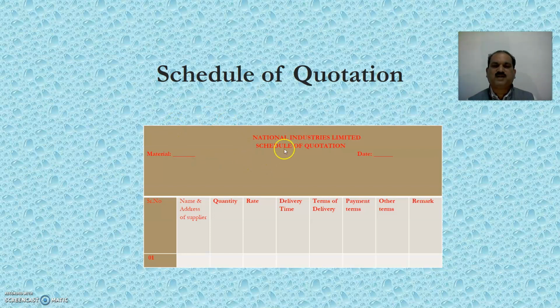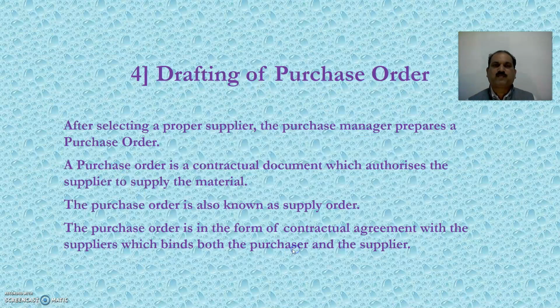Here you have a company's name, the title of schedule of quotation, name of material, date, and again there are some columns, that is serial number, name and address of the supplier. That is the supplier who is willing to supply the material to the company. Quantity, his rate, delivery time, terms of delivery, payment terms, other terms and conditions, and the remarks. So, if you have more than one supplier, you can prepare a comparative statement which makes it easy for the purchase department to select the supplier.